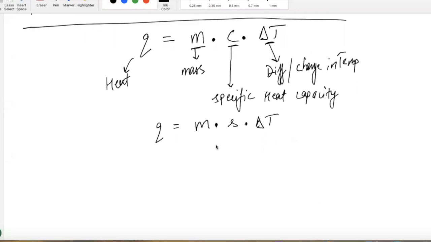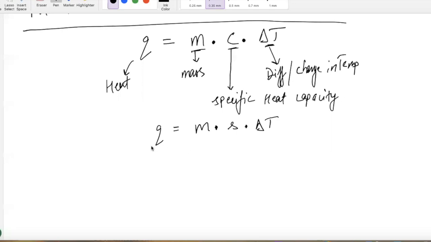All right, so guys, let's get back to this. The heat is equal to MSΔT, and let's understand why we need all these three factors. The first one is mass. If you're trying to heat, let's say, 10 grams of water versus 100 grams of water, which one do you think is going to take more heat? Does it take more heat to heat 10 grams or 100 grams of water? 100 grams. So that's the first factor: how much are we trying to heat? 10 grams, 50 grams, or 100 grams.